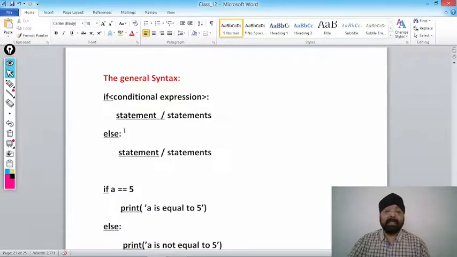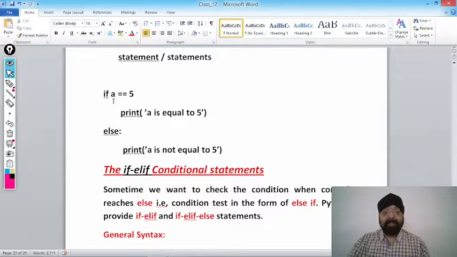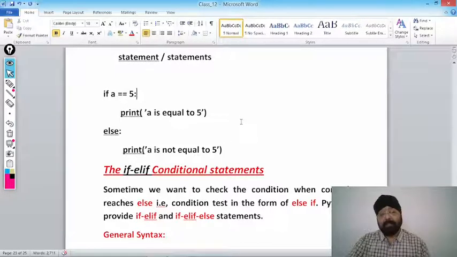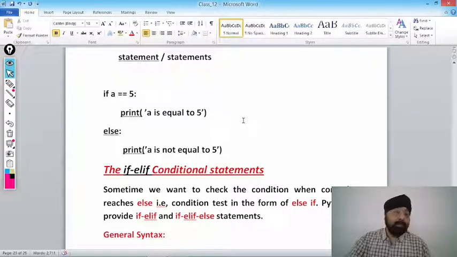This is a general syntax. If condition expression colon statement or a set of statements, else colon statements or set of statements. See here the example. If A is equal to 5, we have forgotten to put the colon here. If A equal to 5, print A is equal to 5, else print A is not equal to 5. Now in the previous example we were using plain if, we were not using the else part. Why? Because the requirement says there is no need to execute the else part, but in this program we want to execute the else part also.